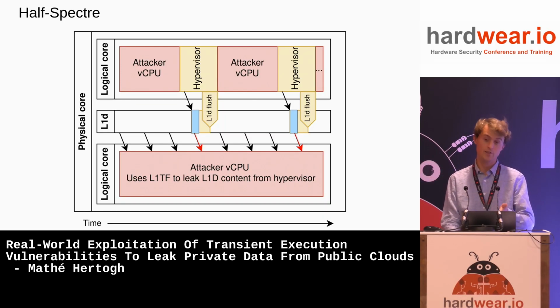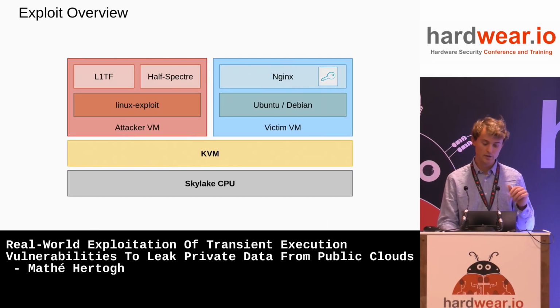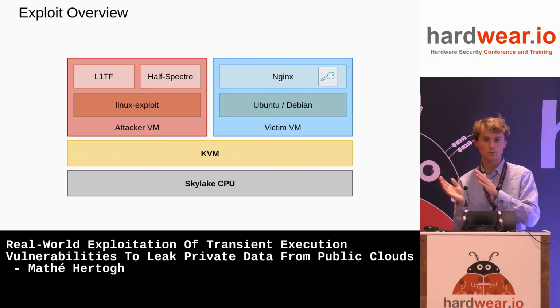So what the attack does is exactly this. So we can now fill in the exploit cloud. It consists of 2 vCPUs. One of them is doing L1TF constantly, and one of them is doing half Spectre.